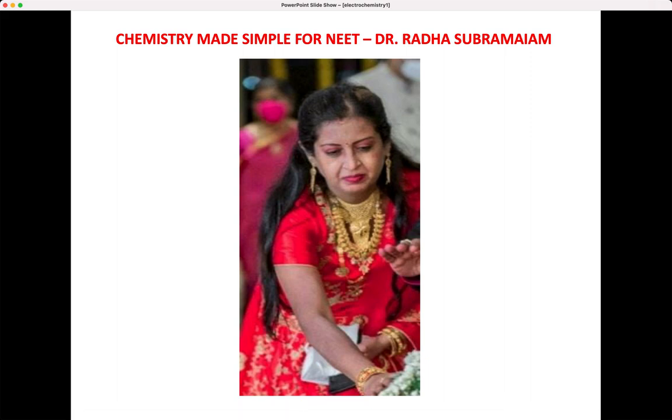Okay, now today's unit, we are going to go through a quick revision of electrochemistry, unit 3, NCERT, class 12. So you know what is meant by electrochemistry? It is the study of production of electricity from energy released during spontaneous chemical reactions, and this electrical energy is used to bring about non-spontaneous chemical transformations.